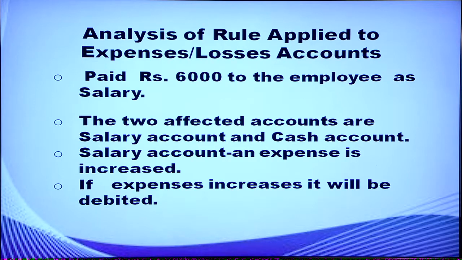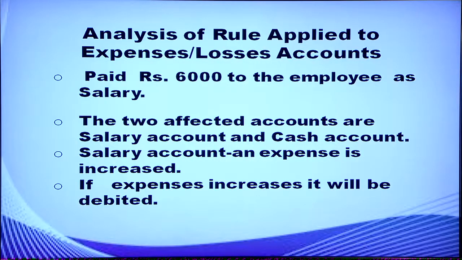So, which is that expense? Salary is an expense. So, that is an account that is affecting this transaction. Paid salary means what is going from the business? Cash is going from the business. Cash can be included under asset. When asset is decreasing, that asset account is credited.